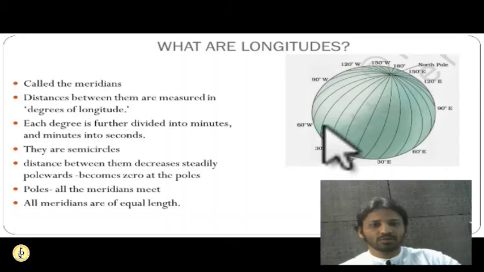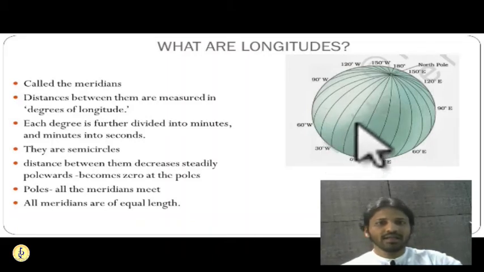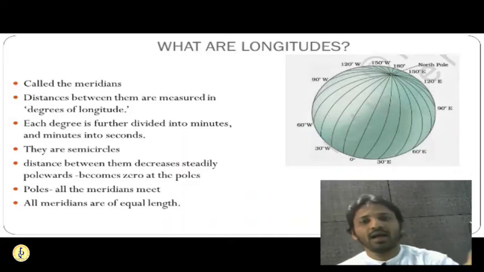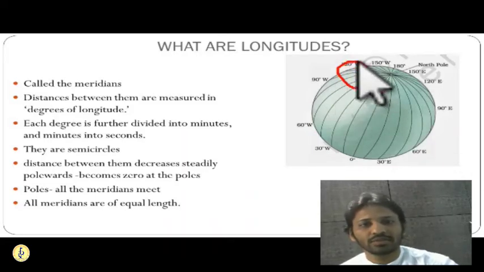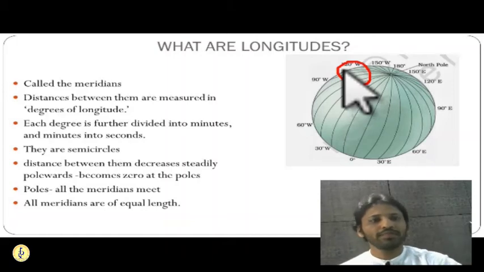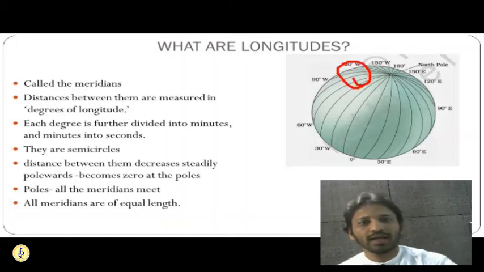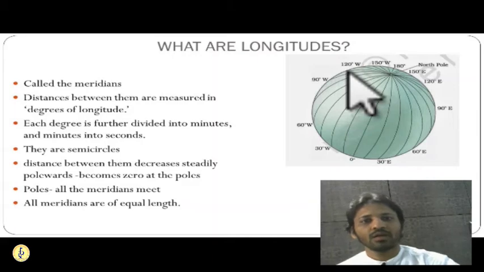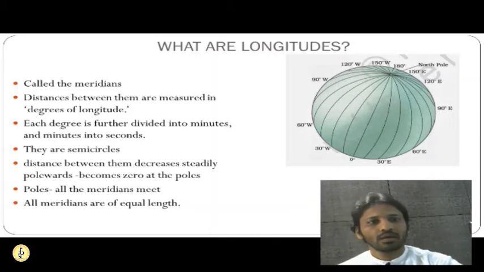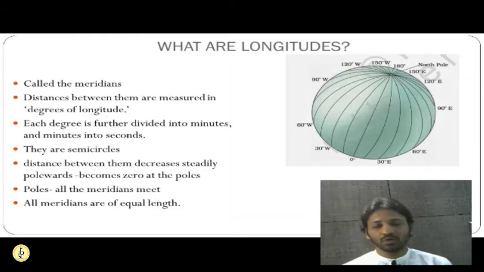As you are moving upwards, you can see in the diagram, at the equator, distance is very, very high. And at the poles, distance becomes 0. So when the distance is changing, there is no constant distance between the two longitudes. But latitudes, the distance between them is always constant.